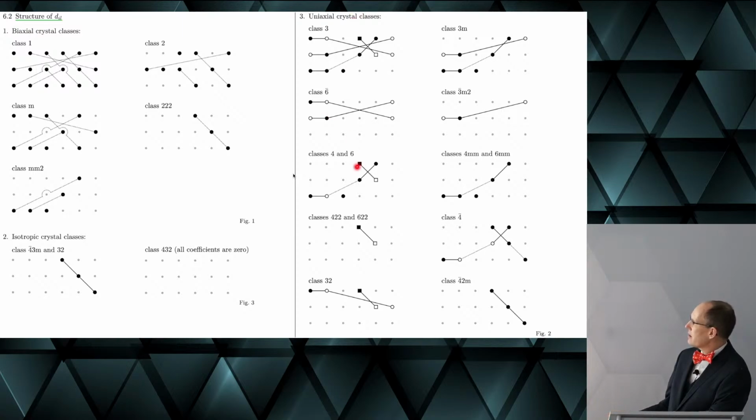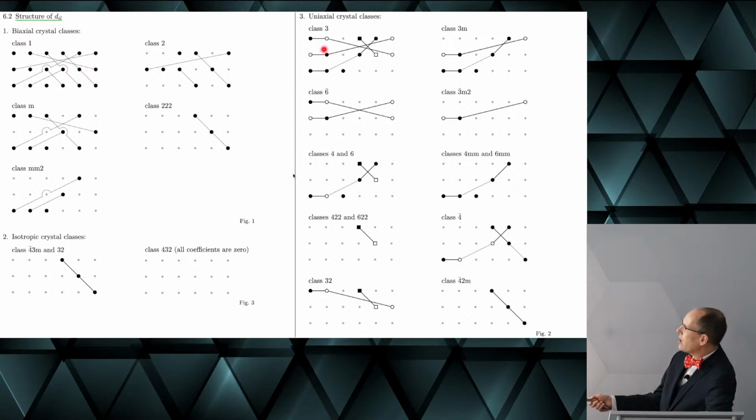So uniaxial crystal classes are probably the most interesting ones. This is the one that we had so far, right? So you see that we have 3 independent components. If we have Kleinman symmetry, they are all equal. Okay, here it's a little bit more complicated for the uniaxial crystal classes.